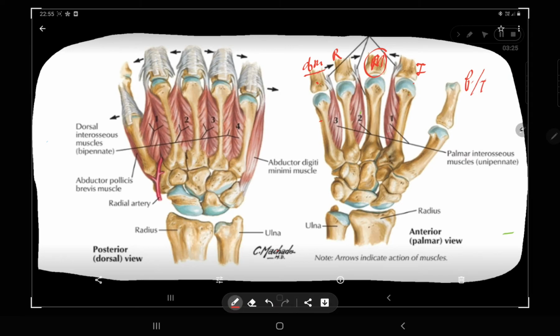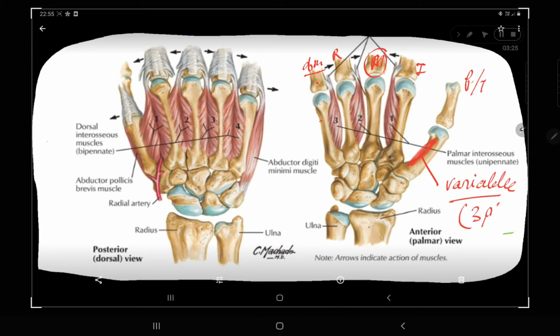You can see the palmar interossei may be present or absent in your thumb. This is variable. Based on the presence or absence of the interosseous on the pollex, it could be 3 or 4.